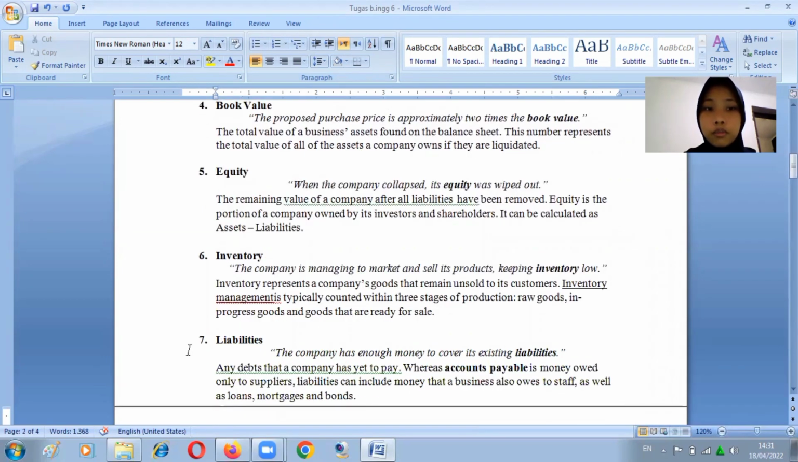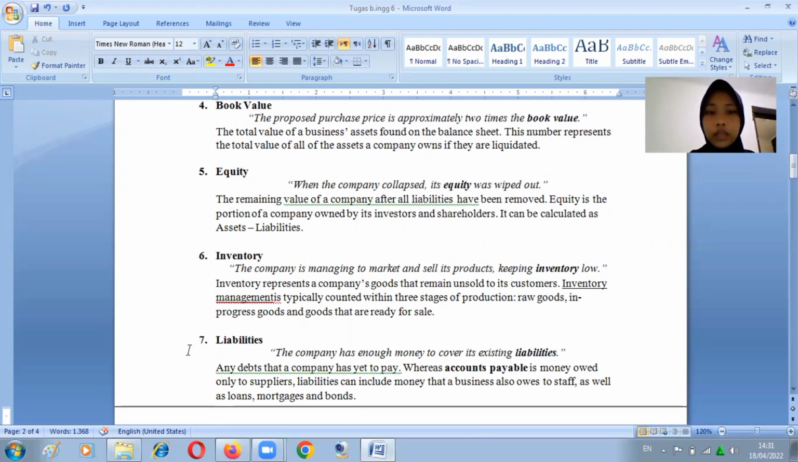4. Book value. The purchase price is approximately 2 times the book value. The total value of the business assets found on the balance sheet. This number represents the total value of all of the assets a company owns if they liquidate.